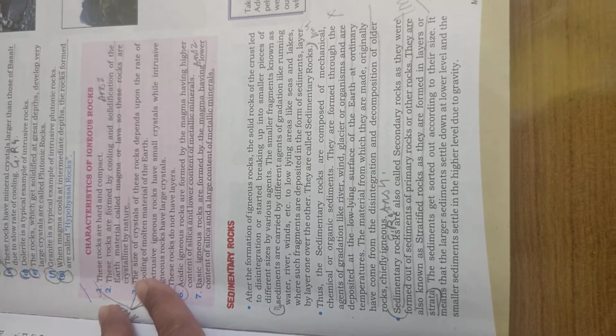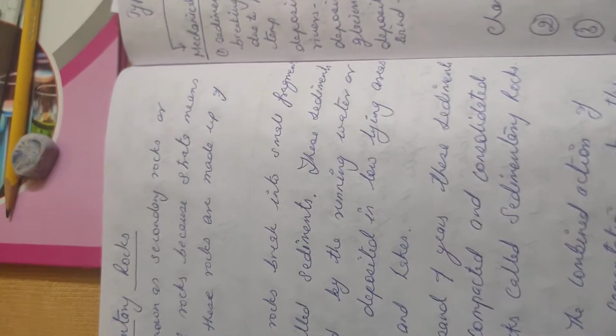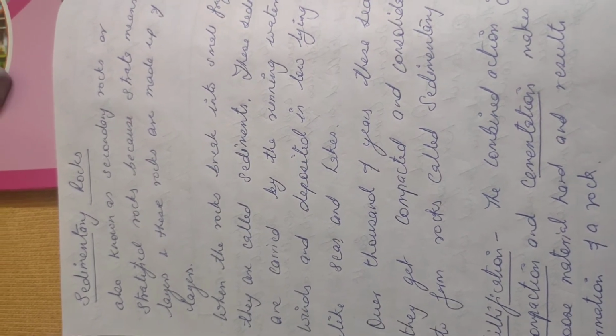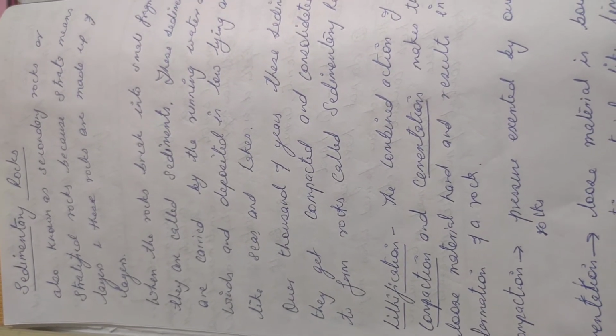Now, these sedimentary rocks are rocks which are also known as secondary rocks or stratified rocks, because secondary rocks means they are being formed after the major rock of igneous rock. So any rock which gets broken down into smaller pieces then forms a sedimentary rock. That is why we call it a secondary rock. And we call it stratified because they are basically made up of layers, and a layer is also called a strata. Therefore, stratified rocks.